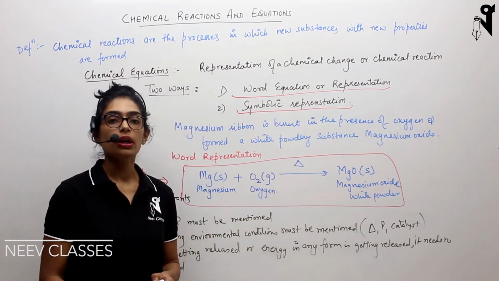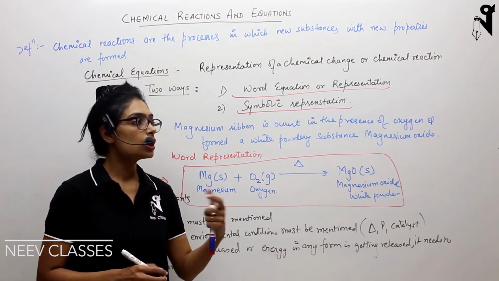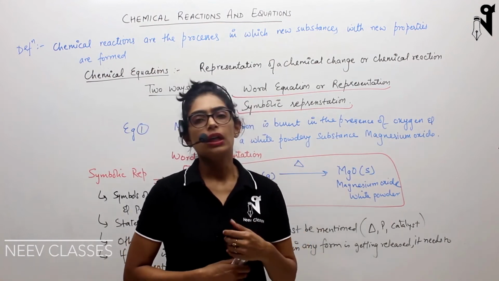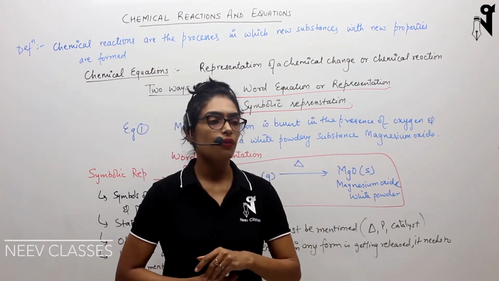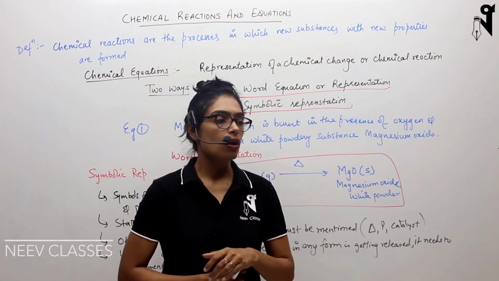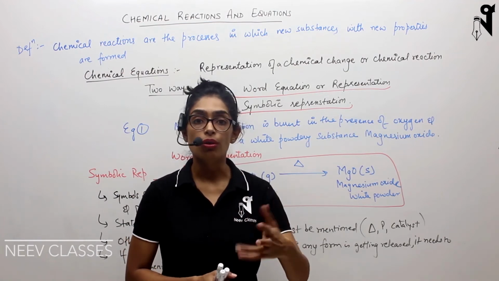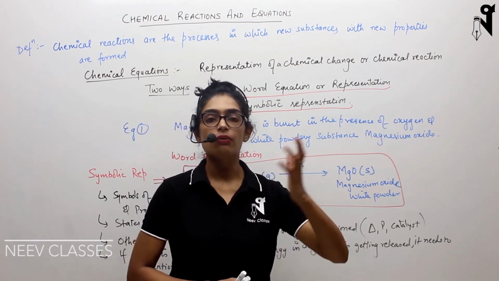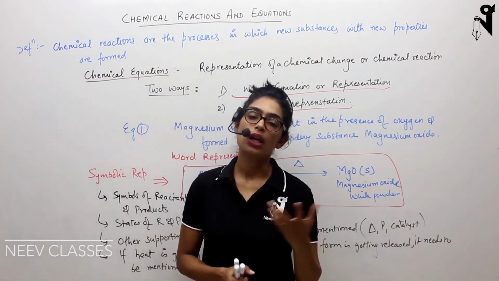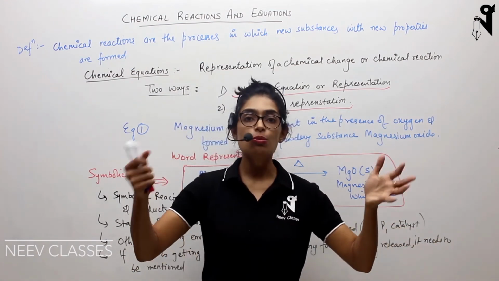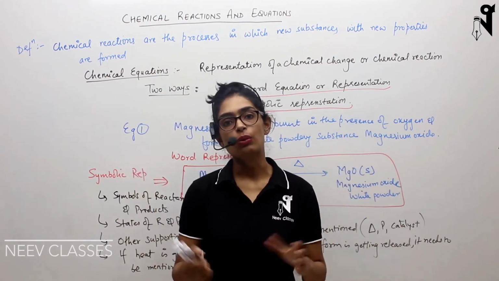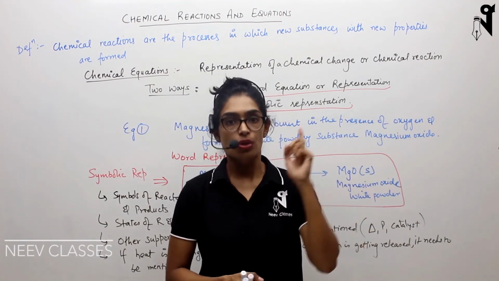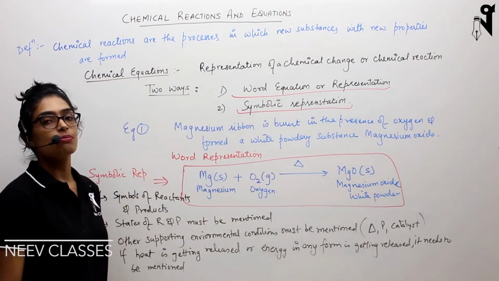But if I talk about burning a piece of paper, in that case, what will happen? The paper piece will burn. Or let's take any fuel, butane burning or petrol burning or LPG. If I burn it, eventually the reactants will get converted into some specific products. Products will be majorly carbon dioxide and water, and a large amount of heat and light will be produced. So apart from the products, there are other energies which are also getting released after the reaction. So that also needs to be mentioned in your symbolic representation.